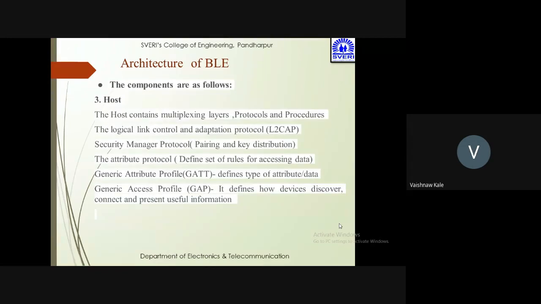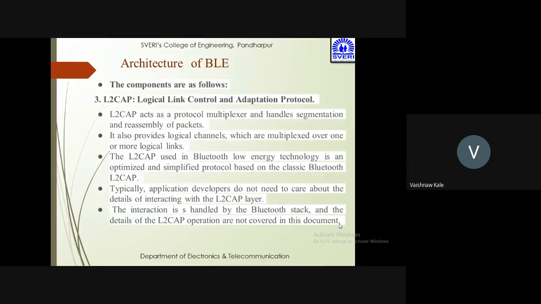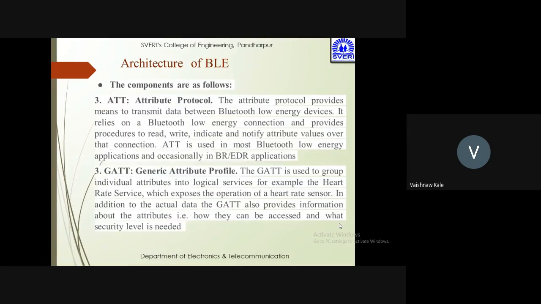And you can see the packet structure with the bits below. Then the host contains the multiplexing layer, protocols and procedures: the logical link control and adaptation protocol called L2CAP, security manager protocol, attribute protocol, generic attribute profile GATT, and generic access profile called GAP. L2CAP acts as a protocol multiplexer and handles segmentation and reassembly of packets. That is its main use. ATT is an attribute protocol, providing a means to transmit data between Bluetooth low energy devices. GATT is used to group individual attributes into logical services, for example the heart rate service, which exposes the operation of a heart rate sensor.